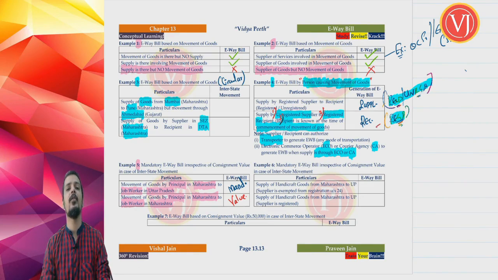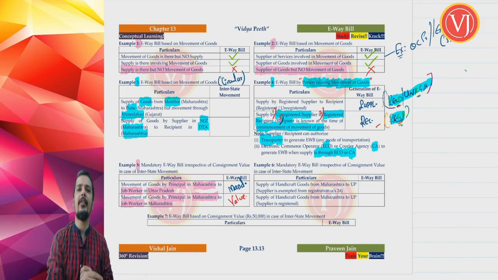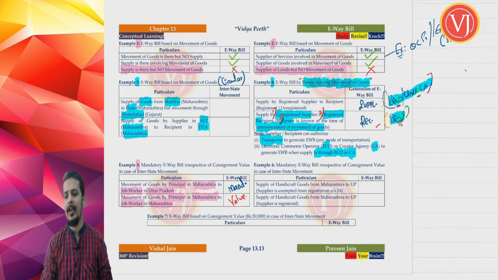And if I say that the goods are moving from principal in Maharashtra to job worker in Maharashtra, I am not saying that no e-waybill is required. I am saying that e-waybill will be required, but depending on the limit. When I say value-based e-waybill, if it is exceeding the value, generate e-waybill. If it is less than the value, don't generate e-waybill. You are getting that difference.